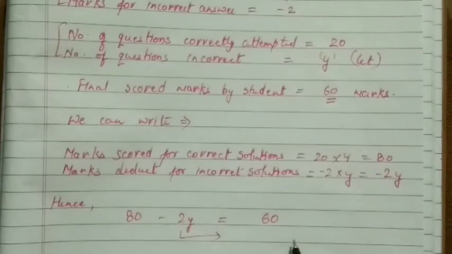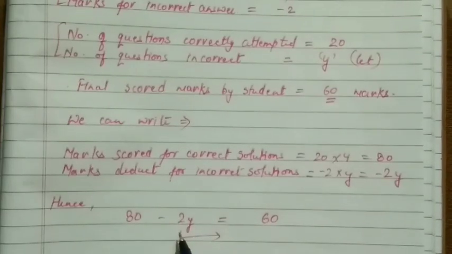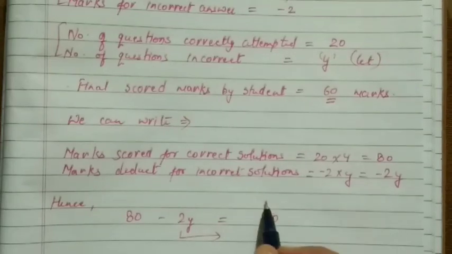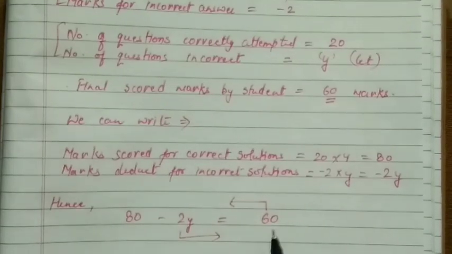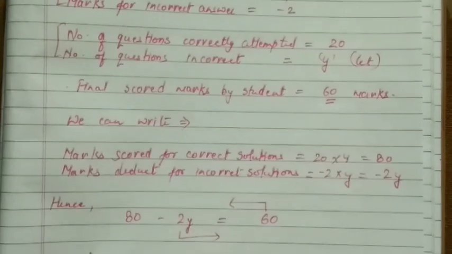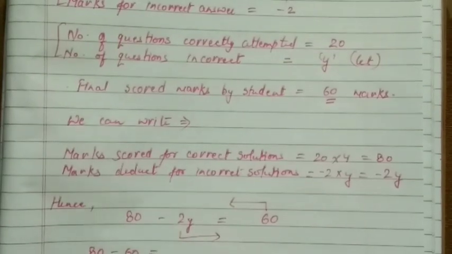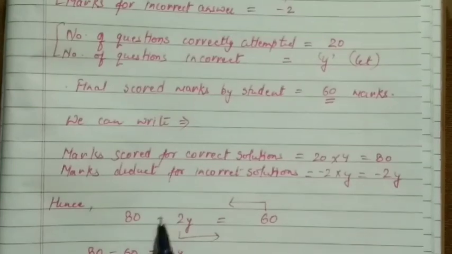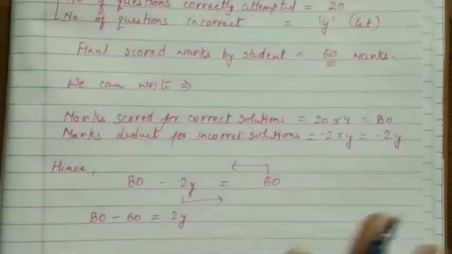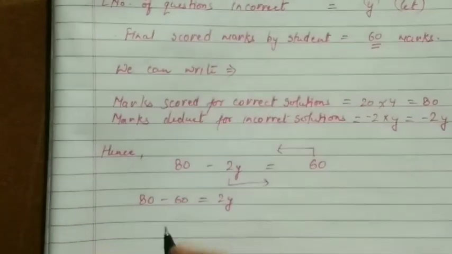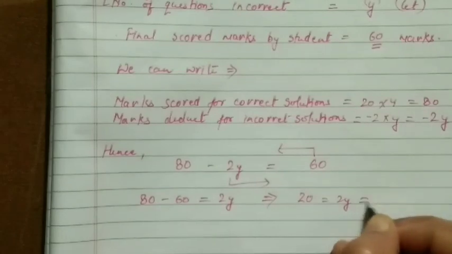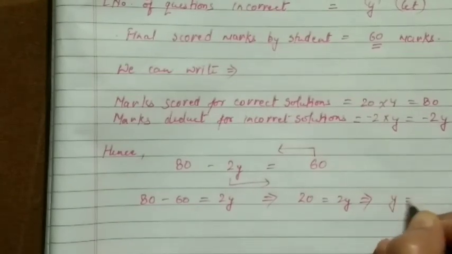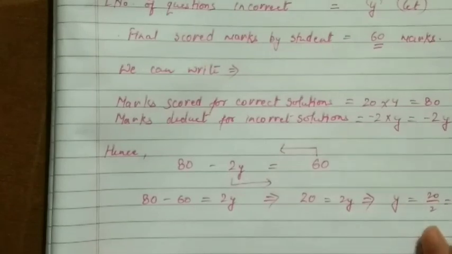This 2y will go to the other side because it contains the variable y. We'll keep the variable terms separate, and this 60 we will bring to the left hand side, and it contains no variable, and 80 also contains no variable. We will write them together. So 80 minus 60 is equal to 2y. You know children, when the side changes, the sign also changes with it. So now it will give you 20 is equal to 2y, or the value of y will be 20 upon 2, which is 10.